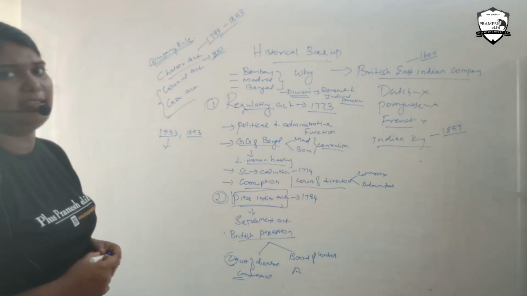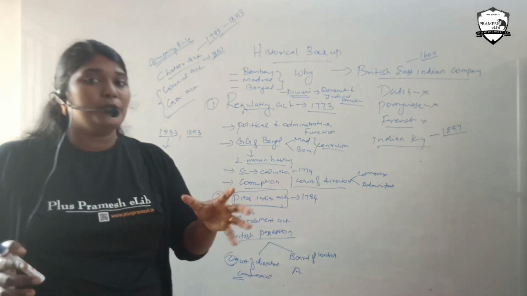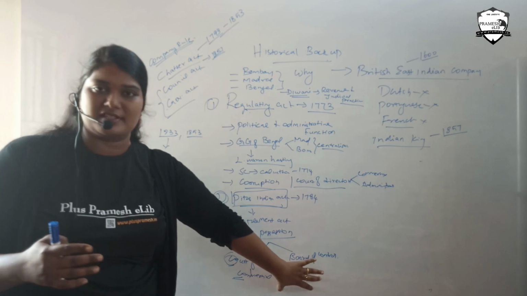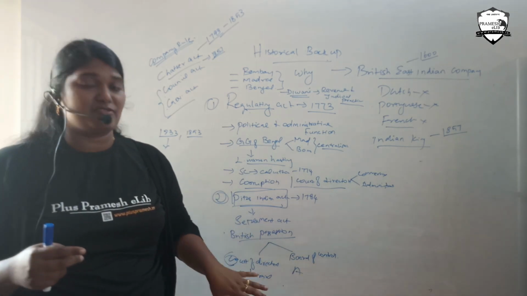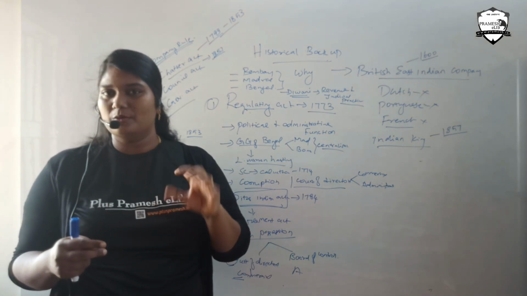In this 1833 Charter Act, they started the pure administrative role. They started with the idea of administrative process. Now they start giving up the commercial trade practices and completely enter into an administrative role.